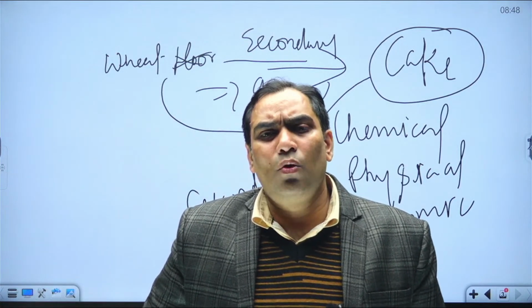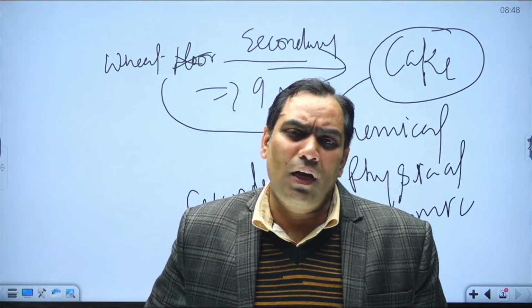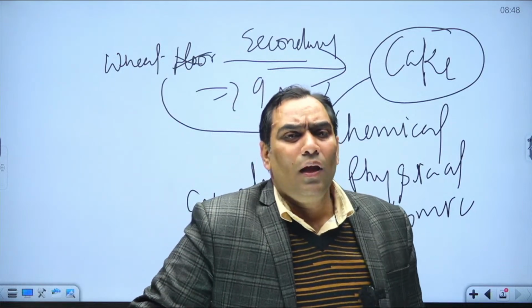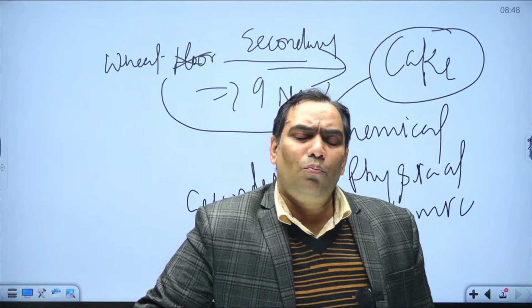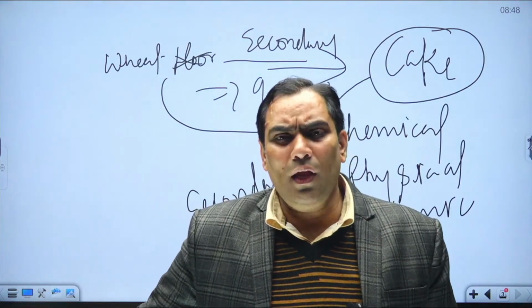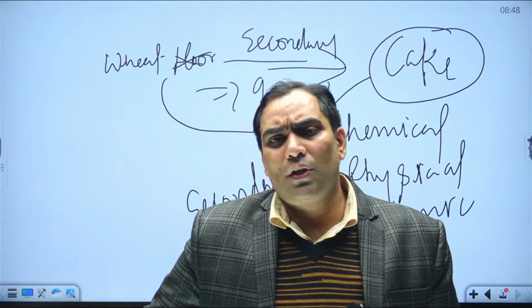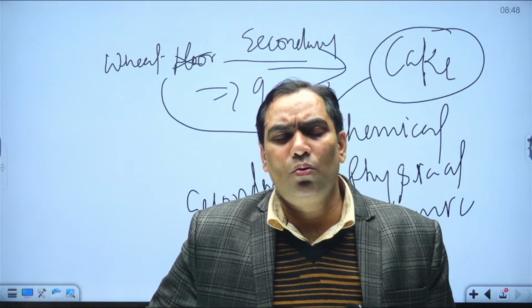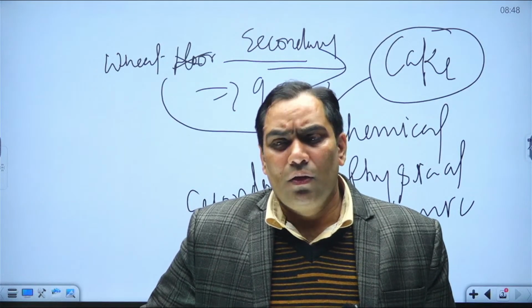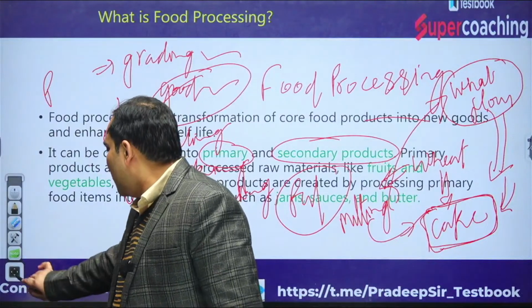After that we make some ingredient in order to make a sauce, which changes its chemical property and physical property, and makes it more valuable, that means it changes its economic value. That is nothing but food processing. So in food processing, the product always goes through two stages: one is primary processing and the second is secondary processing. That is the thing I want to explain for you people.